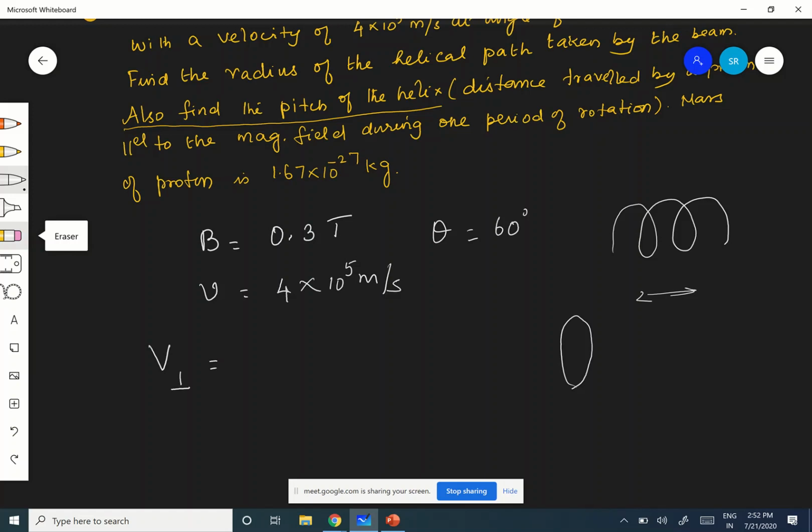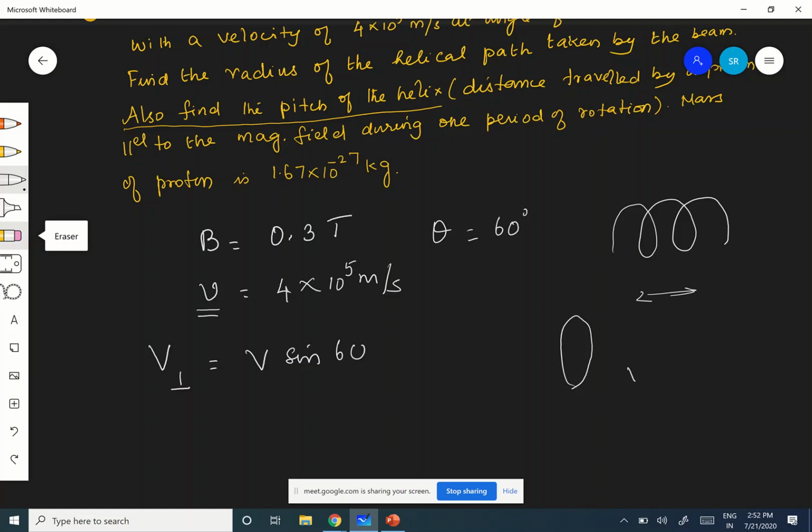Tell me in terms of V. Upanshu. Yes, ma'am. What is V perpendicular? Yesterday we have seen, no? V sin theta. That's it. V sin theta, na? Yes, ma'am.